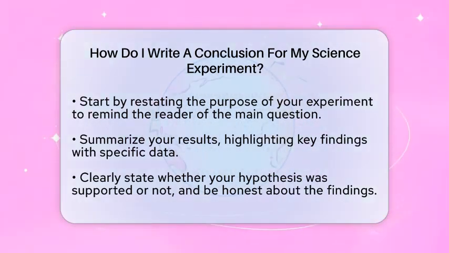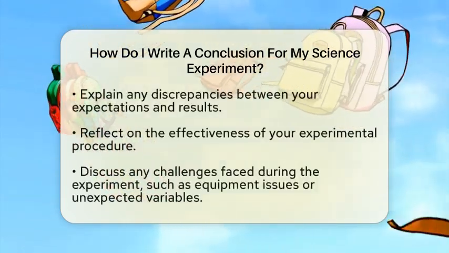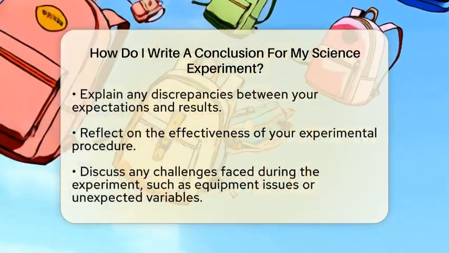First, start by restating the purpose of your experiment. Remind your reader what question you were trying to answer. This sets the stage for the rest of your conclusion. For example, if you were testing how different amounts of sunlight affect plant growth, you might say, the purpose of this experiment was to determine how sunlight impacts the growth of plants.